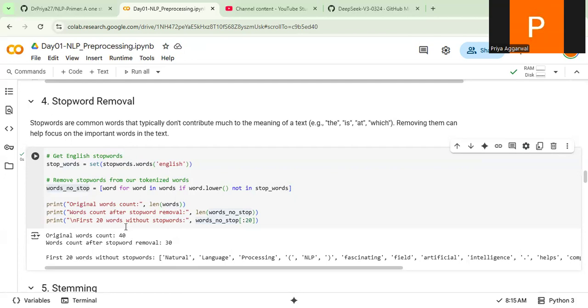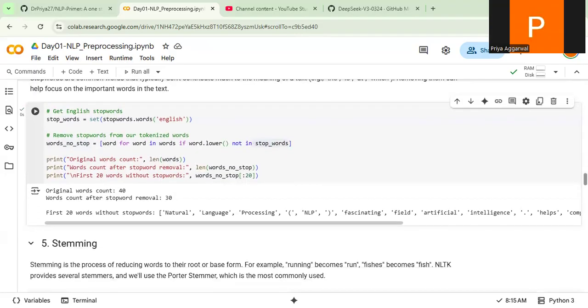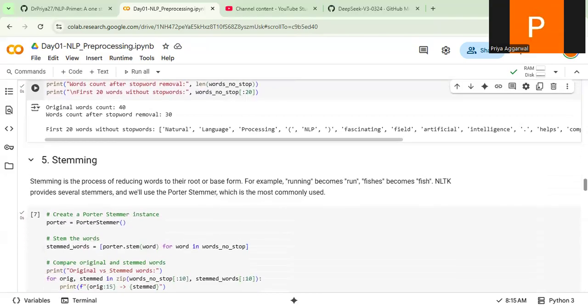So this is important, and this is how I can do it. Stop words removal comes after tokenization, because I am iterating over the tokens and checking whether each is in the stop words or not. If it is not there, then I am saving it. This is the simple thing which I did here. Now let's come to the third preprocessing step, which is stemming.